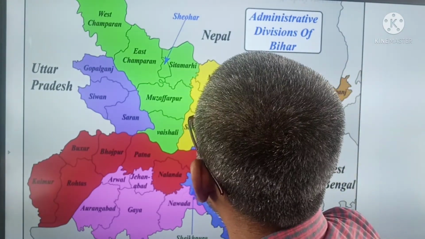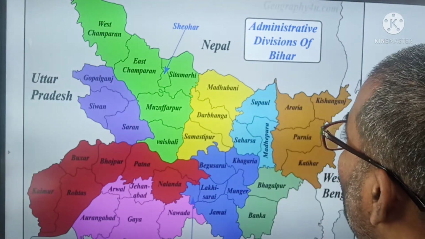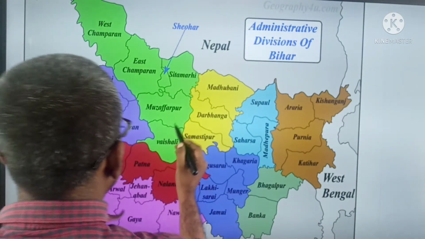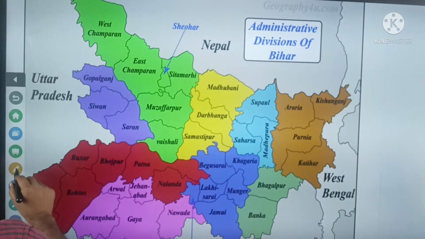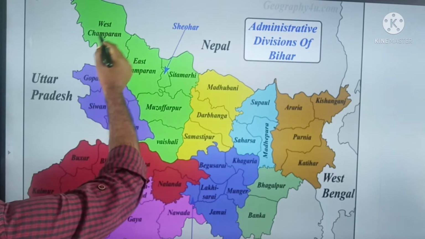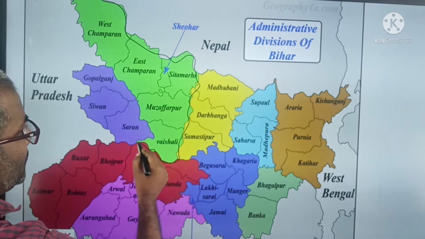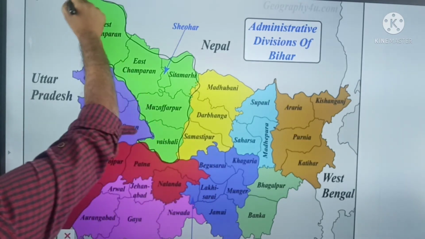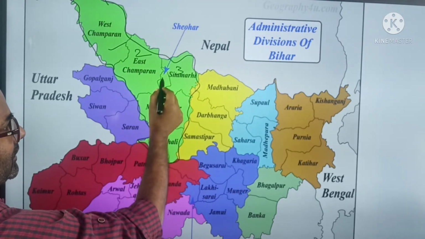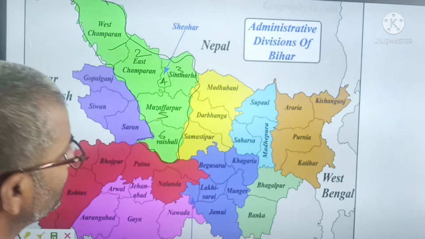This is the administrative map of Bihar, the administrative divisions. So here this green part is called Tirhut. In Tirhut, West Champaran 1, East Champaran, Sitamarhi, Sheohar, Muzaffarpur, and Vaishali, 6 districts come.